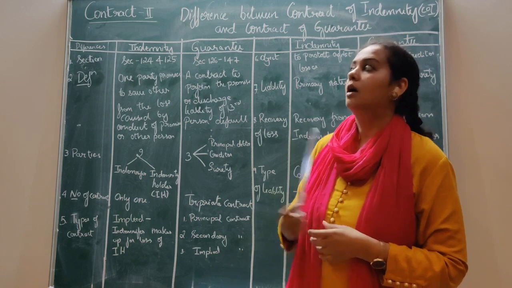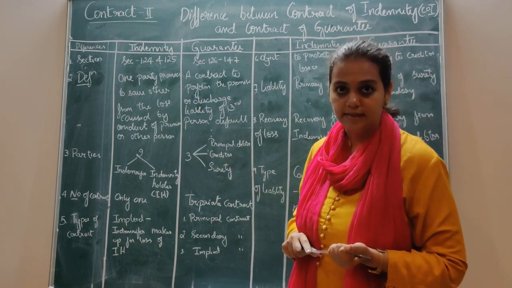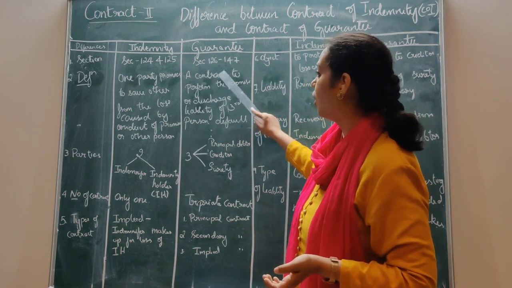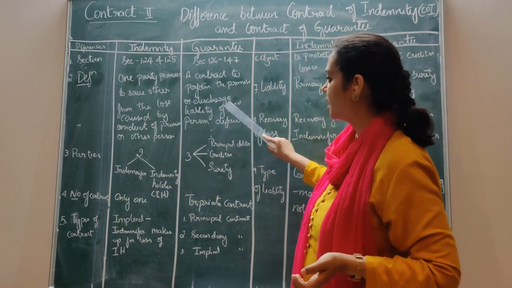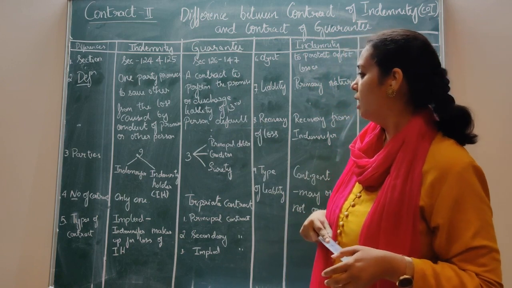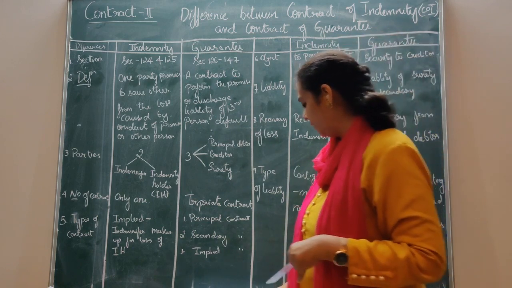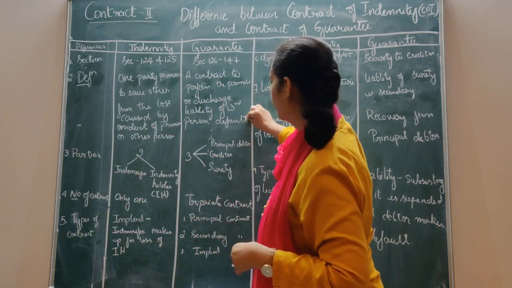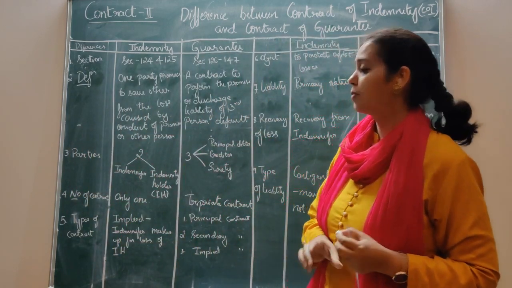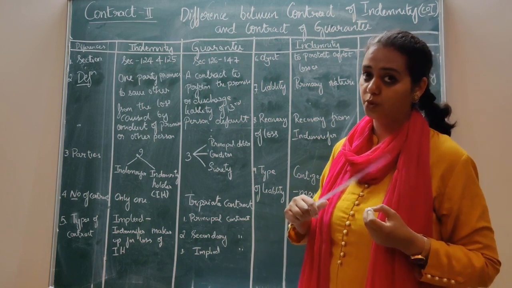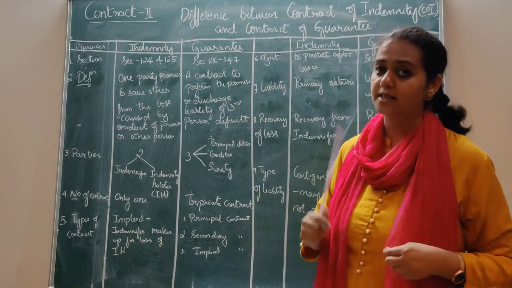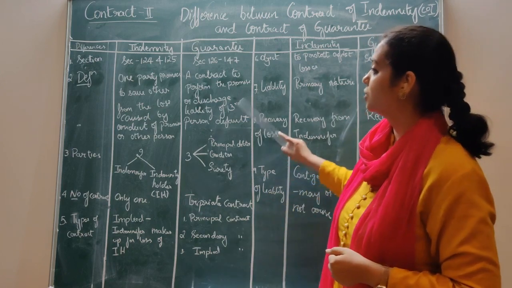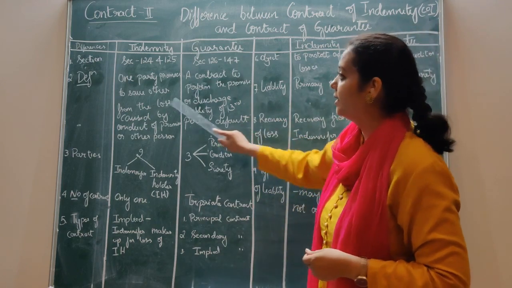I will compensate for those losses. Got it? And a contract of guarantee, what does the definition say? A contract to perform the promise or discharge the liability of a third person who has made a default. So if there is any default by that person, a person comes and says, I will perform the duty or I will discharge that liability. So this is the contract of guarantee and indemnity.